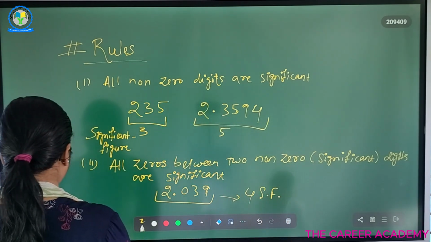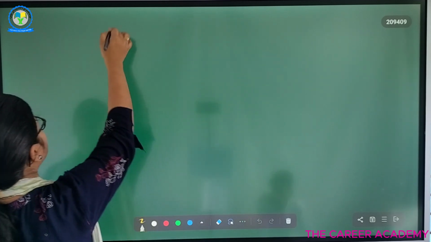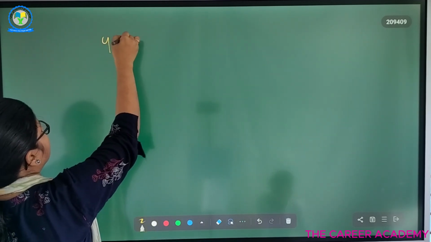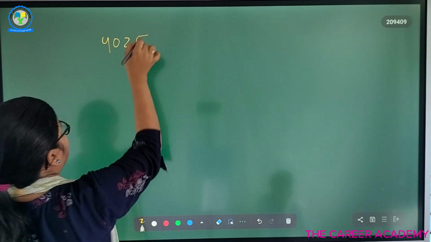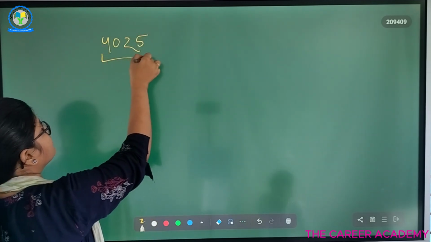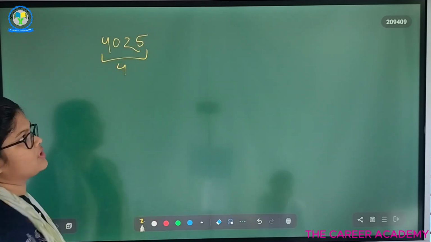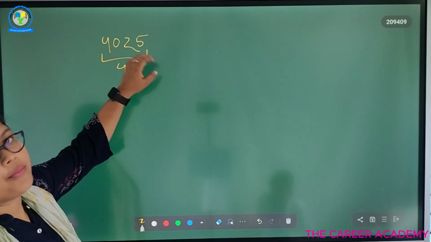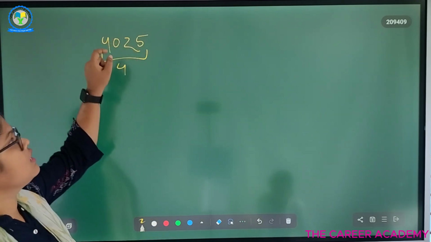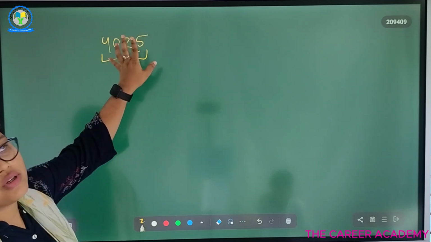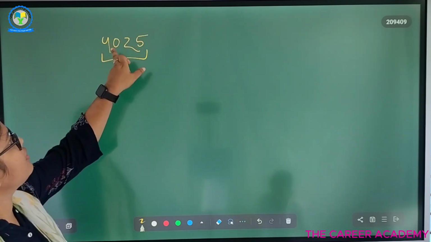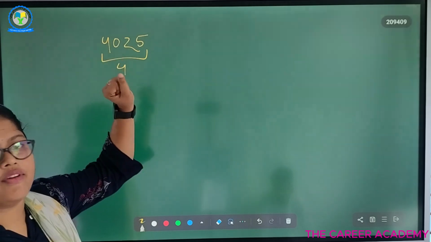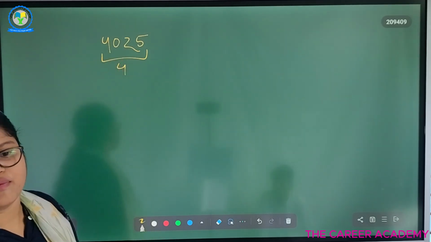Okay. So in 4025, how many significant figures are there? We have 4 significant figures. All the zeros between two non-zero digits. So here 4 is non-zero and 2 is non-zero. The zero between 4 and 2 is significant. So we have 4 significant figures.